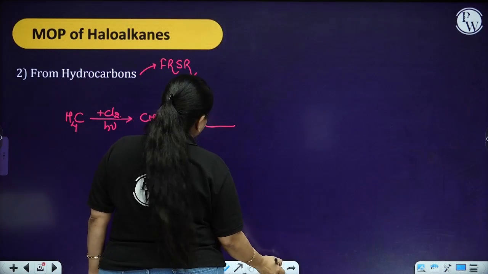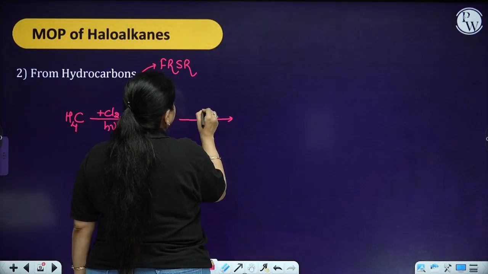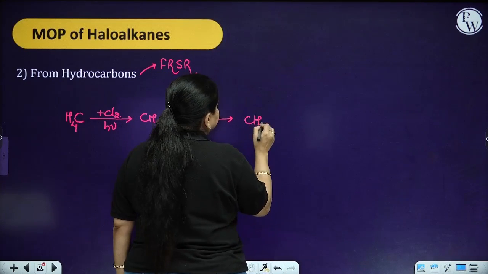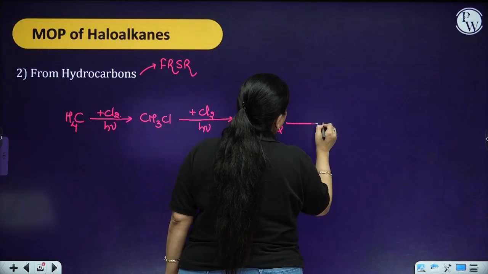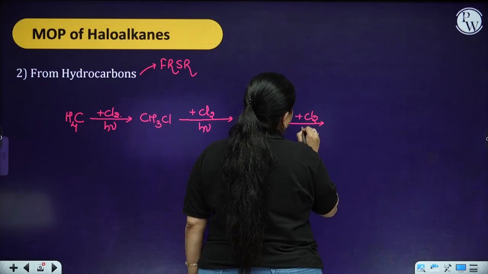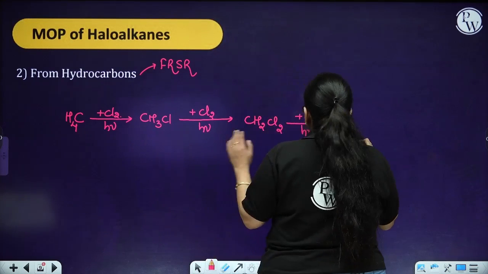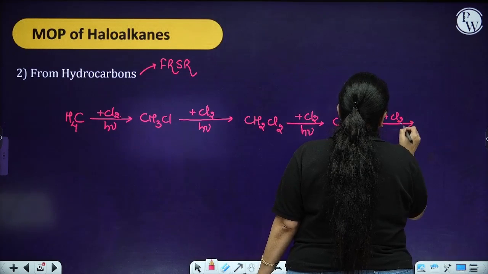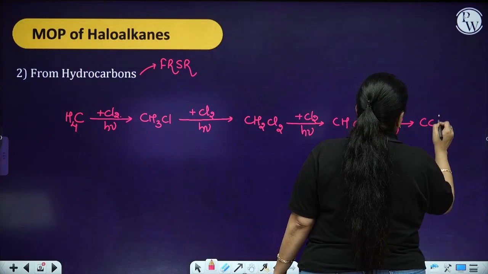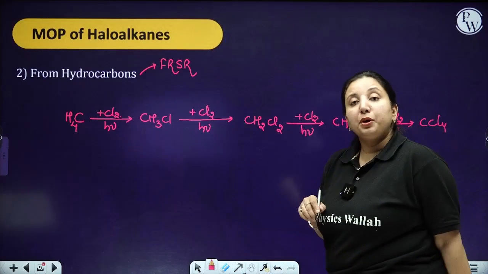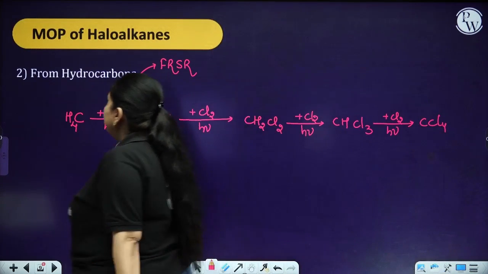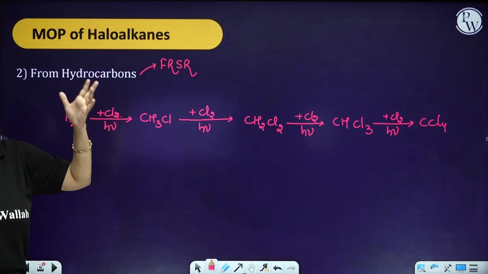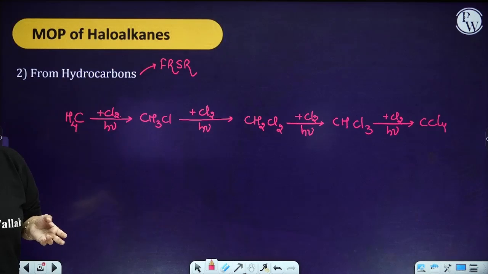Further again it is going to react, means it is going to keep on reacting till all the hydrogen has been reacted. So basically you are getting a mixture of haloalkanes over here. The detail of the free radical substitution reaction, or the mechanism part, we have already covered in reaction mechanism 2 over here.